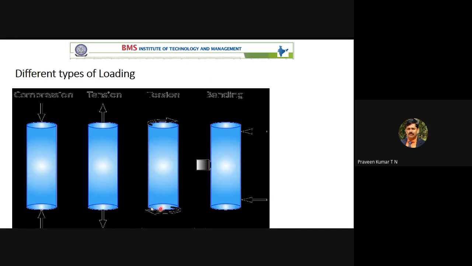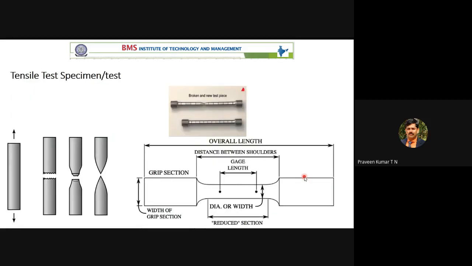There is a torsion test, and there is a separate torsion machine. The compression and tensile loading we will do in later classes. But at present, this is the test you are conducting. This is a schematic diagram of the specimen. So these are the tensile tests. I am not explaining in detail.